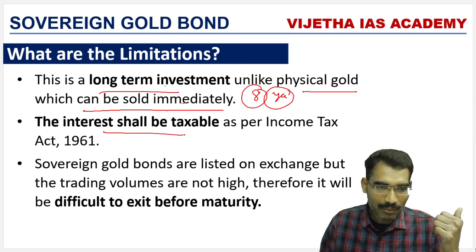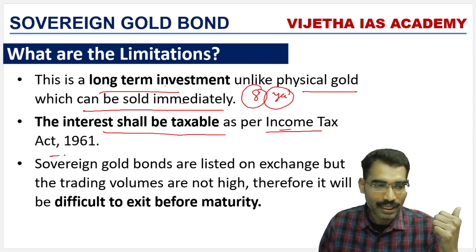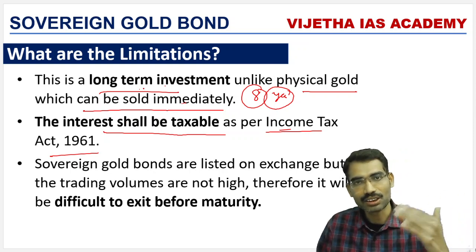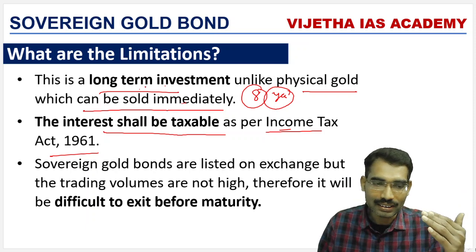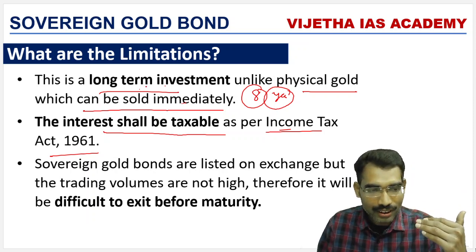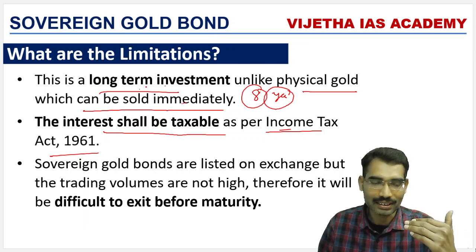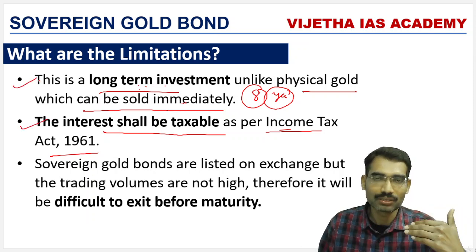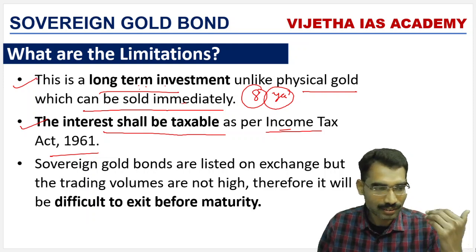The interest shall be taxable as per the Income Tax Act 1961. Capital gains tax is not there, whereas interest, since a bond means a loan, and on a loan interest does come. For this interest there is a tax. That is another limitation. Another one is the long-term investment, and people cannot wait till 8 years.